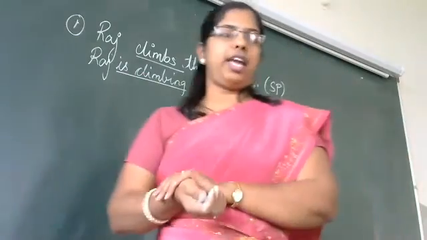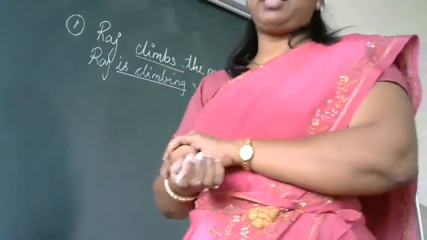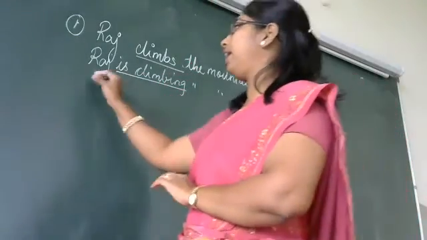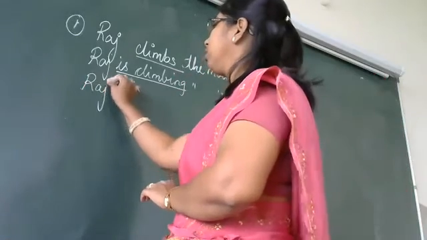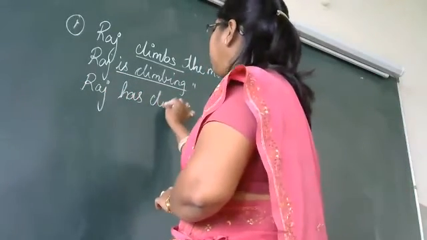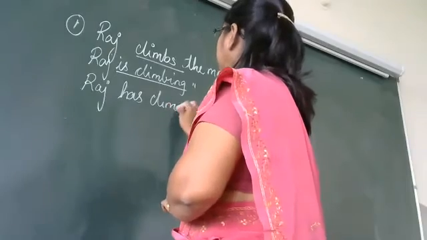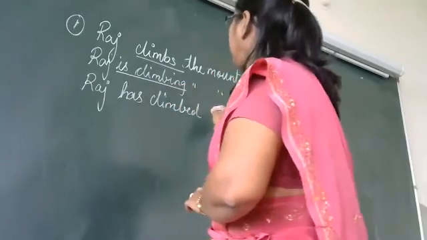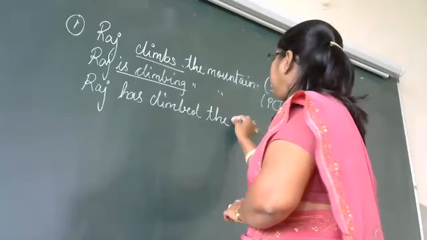The same thing we will change into present perfect tense. So how are you going to write? Raj has climbed the mountain.